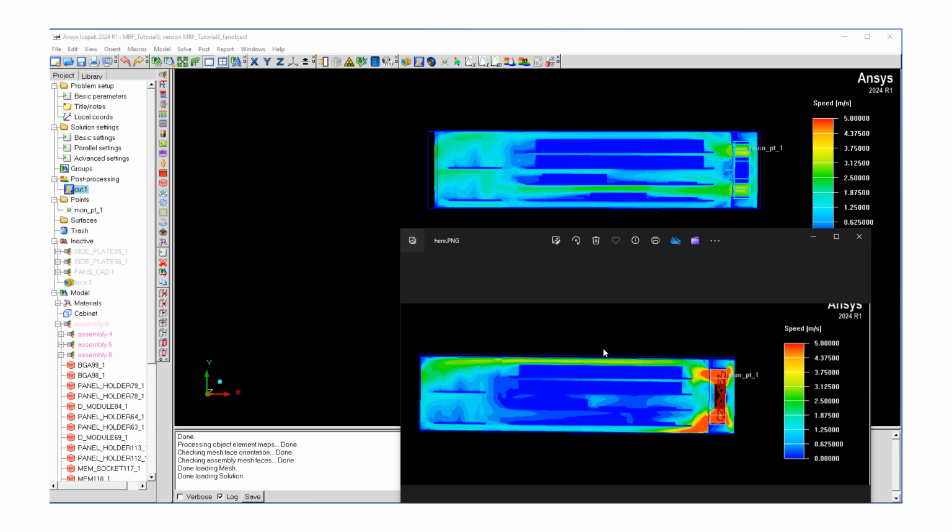So this suggests to us that whenever possible, we should be using CAD models along with the moving reference frame approach with Icepak as well as other CFD models.